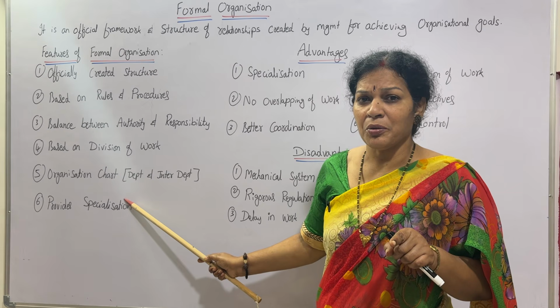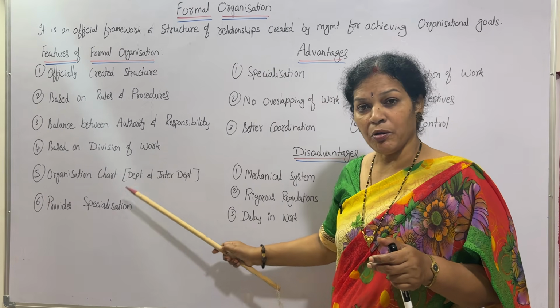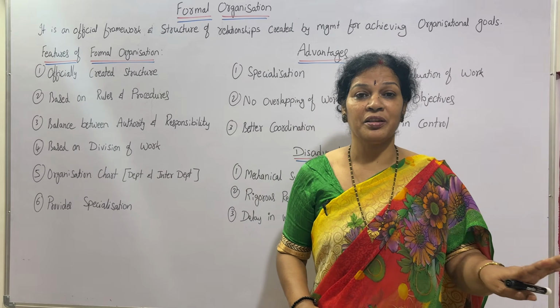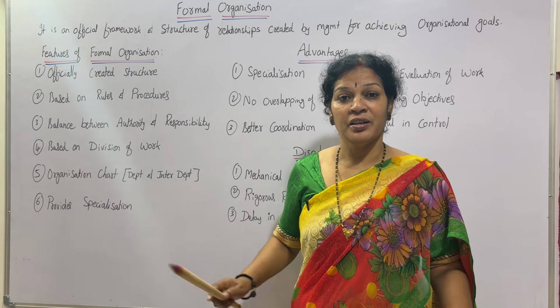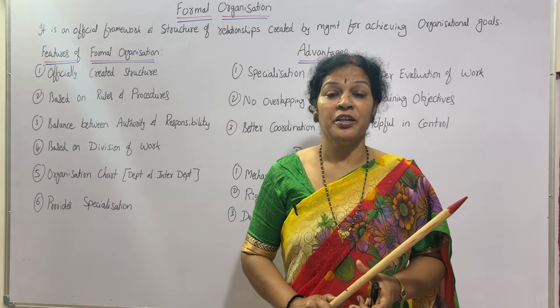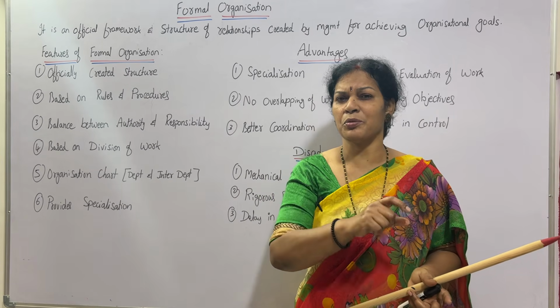This chart explains department-wise and also inter-department-wise all the relations, all the responsibility, all the authority, how it is decided, and everything very clearly. If you see the chart, it should give you clarity about the organization. Yes, this is the organization, this is going on like this.